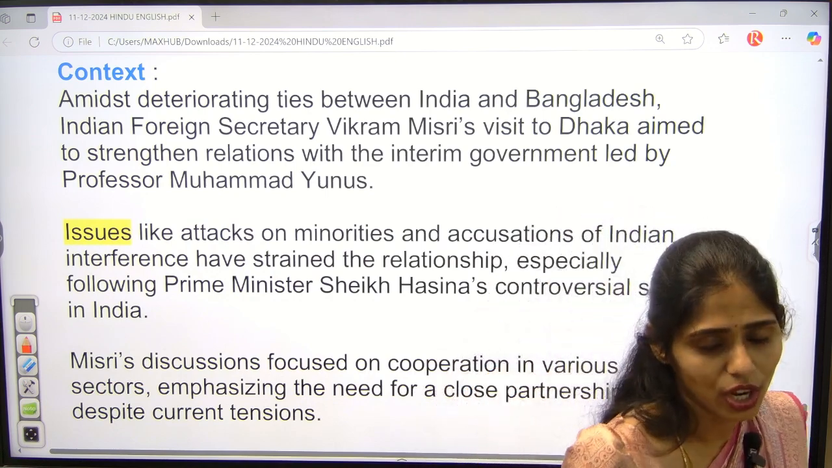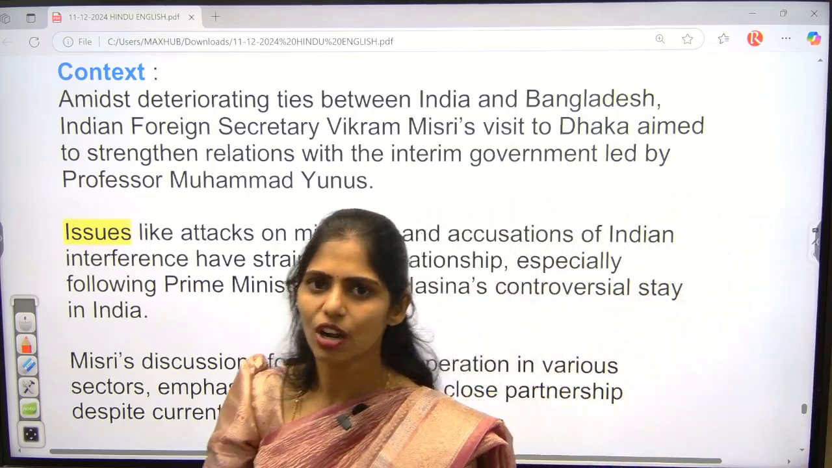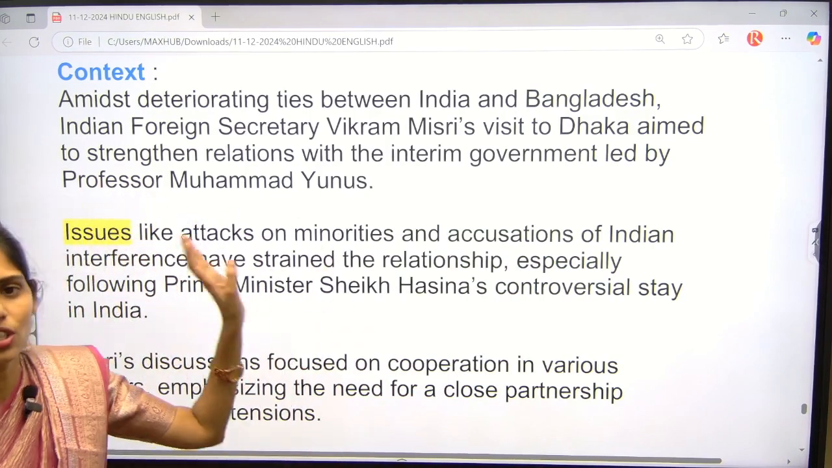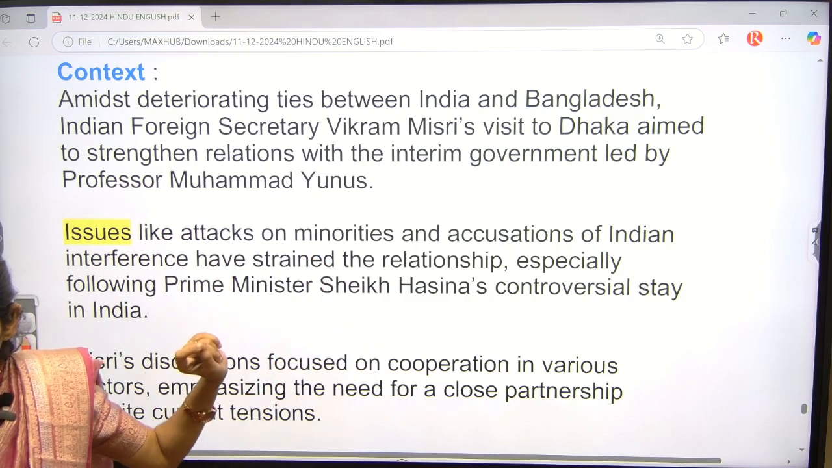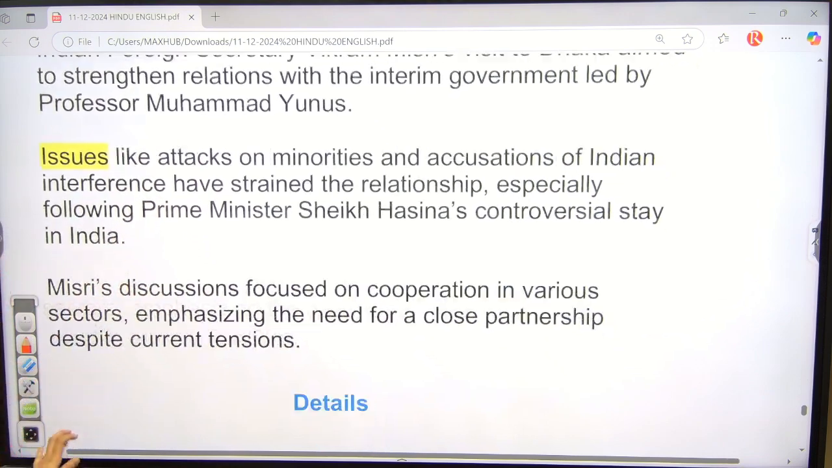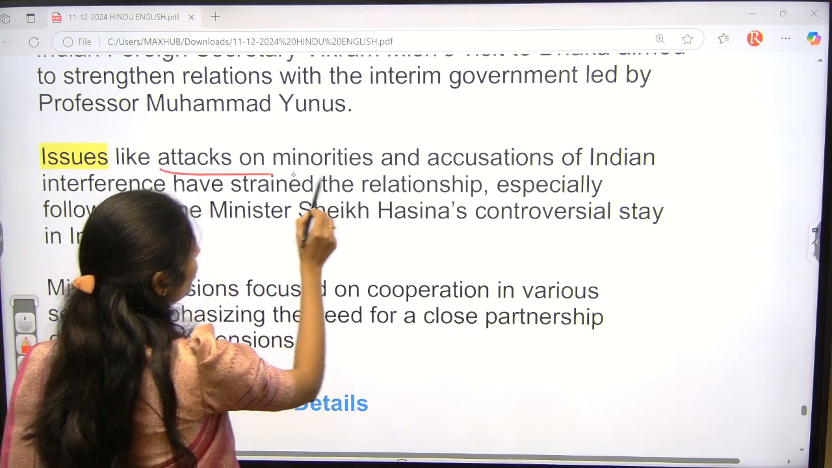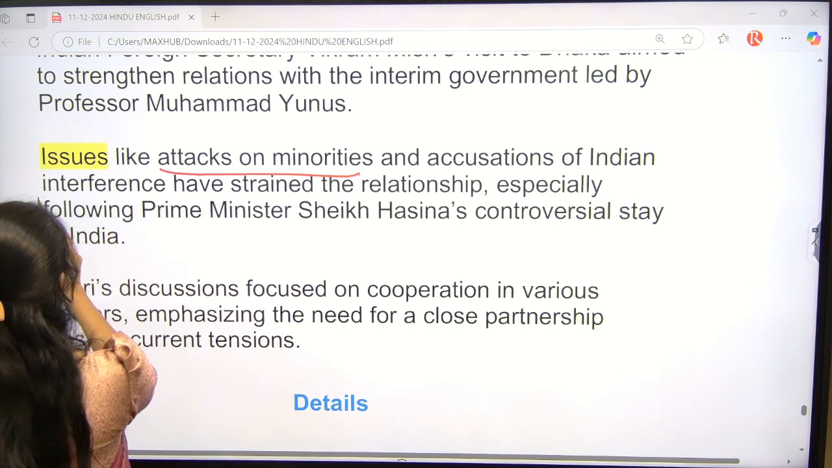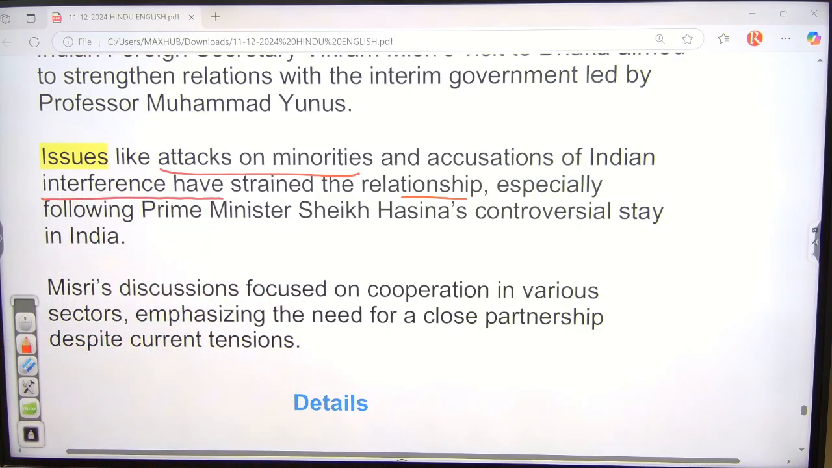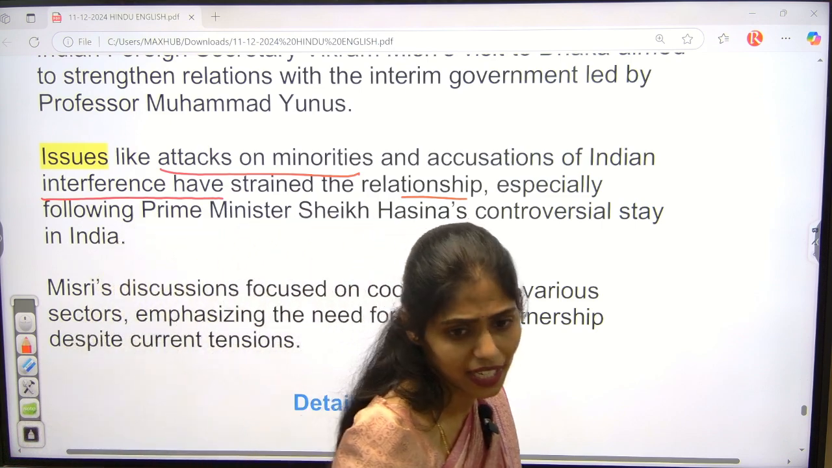So we are sharing the longest boundary with Bangladesh, so we have to maintain good relations despite which government forms there, right? So here our foreign secretary is on a visit to Dhaka so that we can maintain good relationship with this interim government, which is led by Muhammad Yunus. And actually we are going to talk about some issues in that visit. So first one is attack on minorities and next one is the accusation that Indian interference had strained the relationship. So actually they are saying that because of India's interference in Bangladesh, that led to the straining of relations between India and Bangladesh.